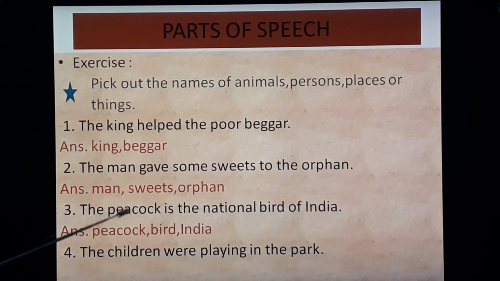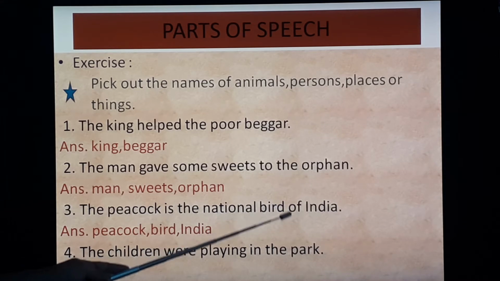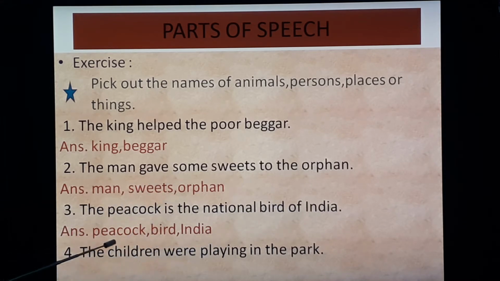Next, the peacock is the national bird of India. So peacock, bird, this comes under the category of animal. And India, so here it comes under thing. So these are nouns.